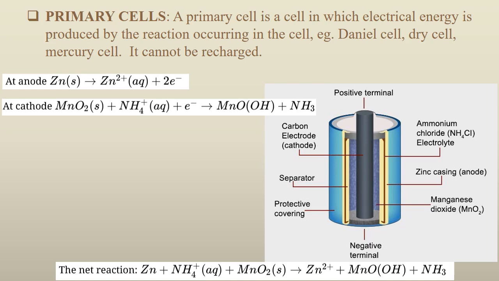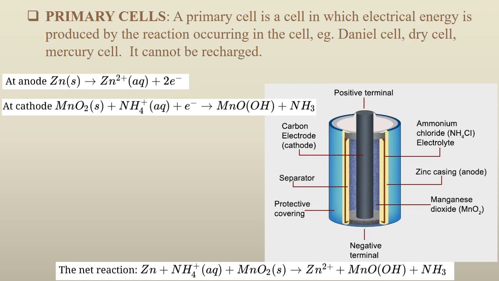Now this is the example of dry cell, and why the dry cell is called the dry cell, because in this dry cell you can see the electrolyte that is placed in it is not a solution, but it is a paste of MnO2 and carbon, that is manganese dioxide and carbon.